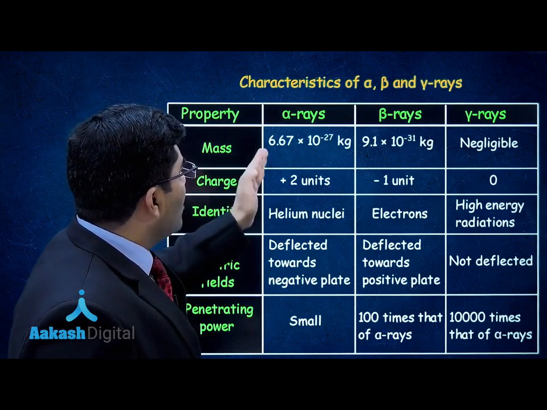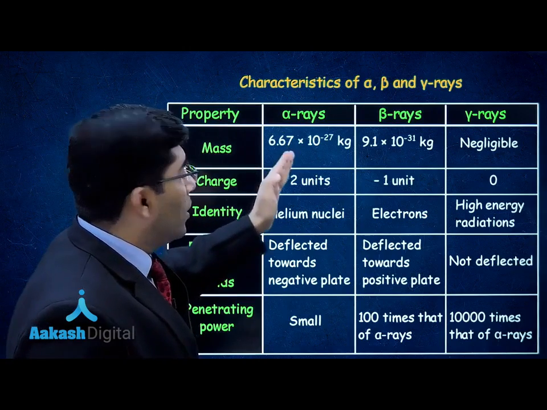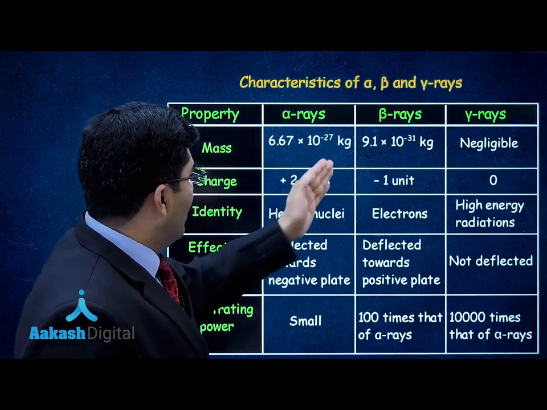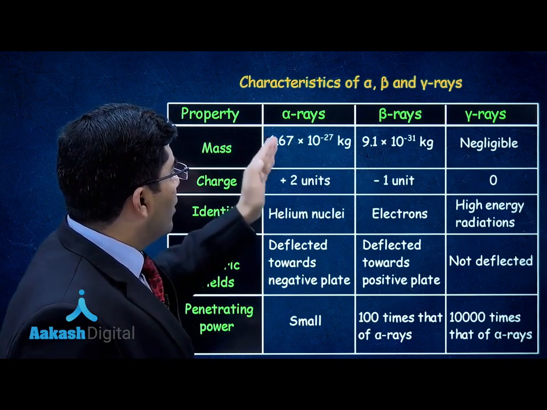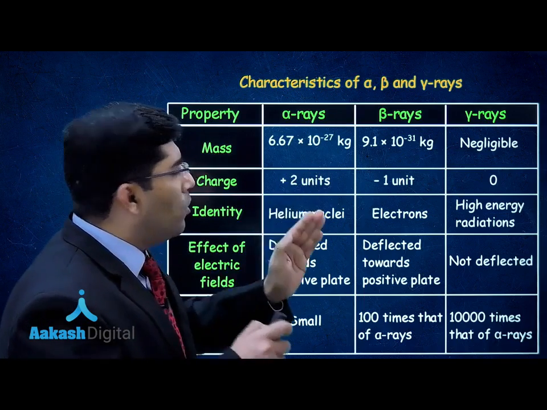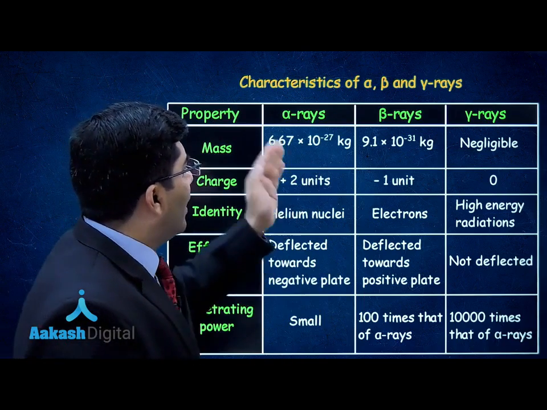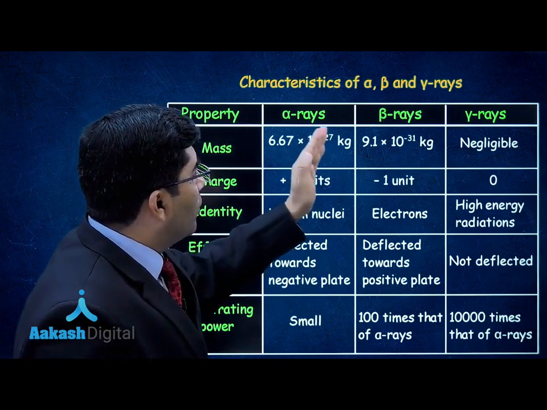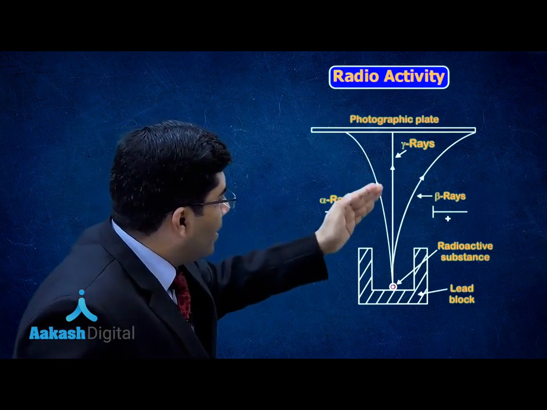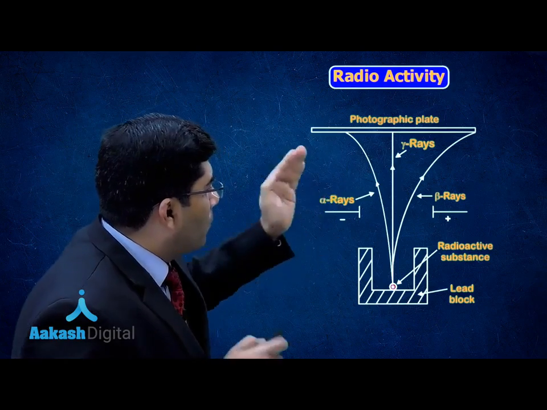Since the mass of the alpha rays is quite larger than that of the beta rays, that is 6.6 into 10 to the power minus 27 kg, which is very much larger, almost 10,000 times larger than 9.1 into 10 to the power minus 31 kg. That's why beta rays will be more deflected towards the positive plate.